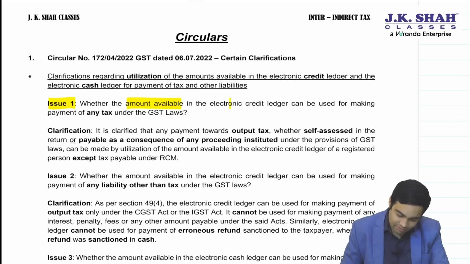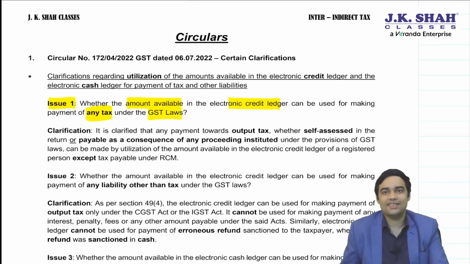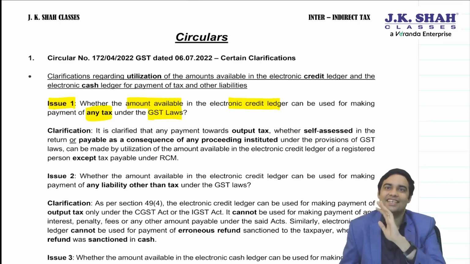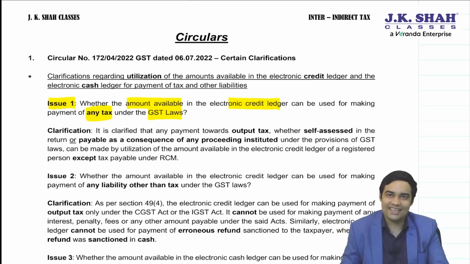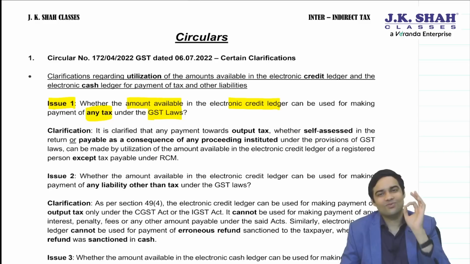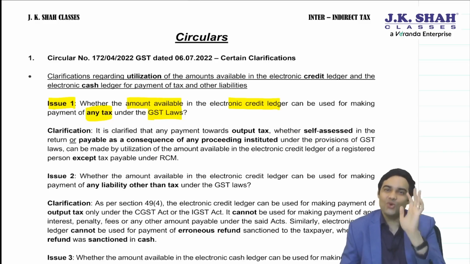Whether the amount available in e-credit ledger can be used to pay any tax under GST law? The answer is yes, it can be used to pay any tax under GST law, but not tax payable under reverse charge mechanism. Tax payable under reverse charge mechanism will have to be paid through e-cash ledger only. Otherwise, any notice, any demand, any output tax you can pay through e-credit ledger. So this we already knew. These circulars have clarified what you already know.